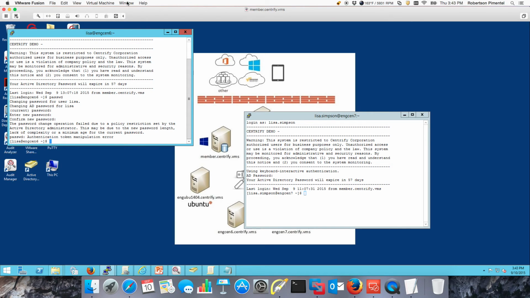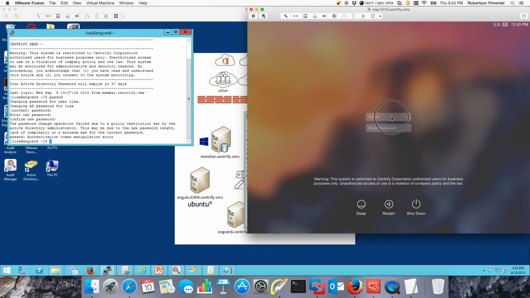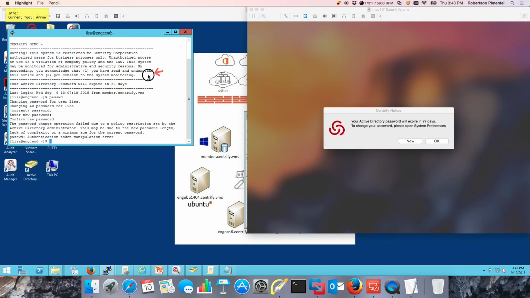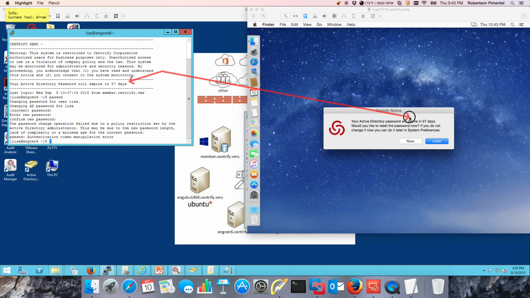If I looked at the experience of Lisa on a Mac, it would be very simple. It would be the same type of experience. So Lisa will log in with her AD account, right? And at this point, we will give her the same type of feedback. Notice in here on the Unix side, we said, hey, your password is going to expire in 57 days. Same thing here on the Mac side, right?